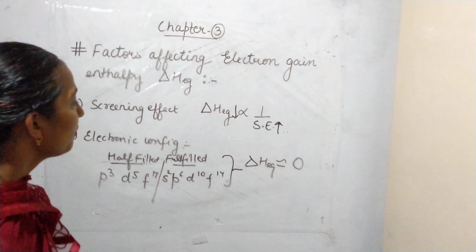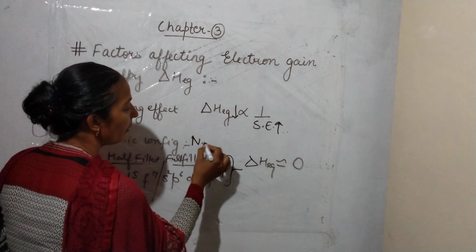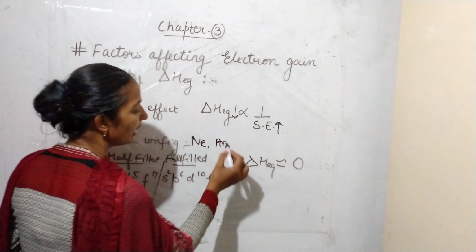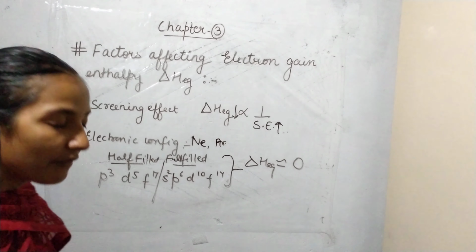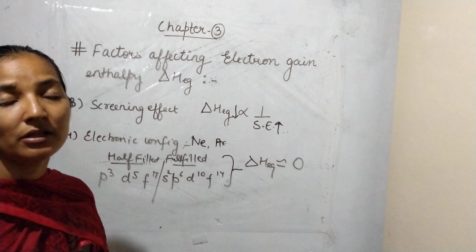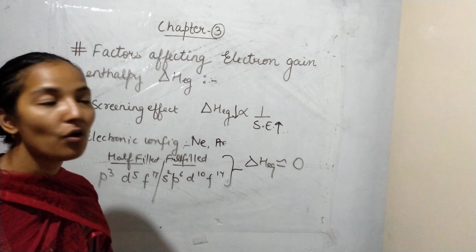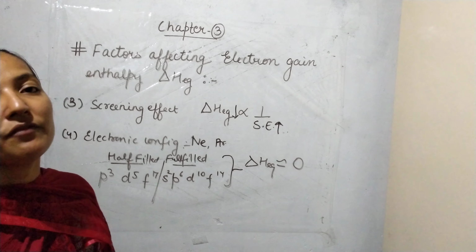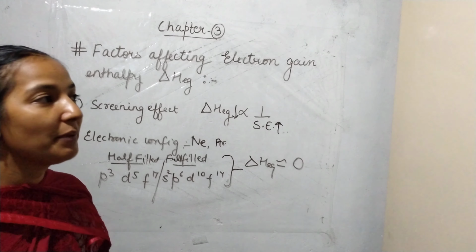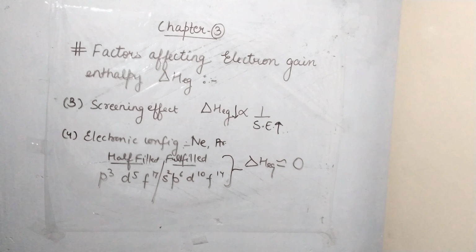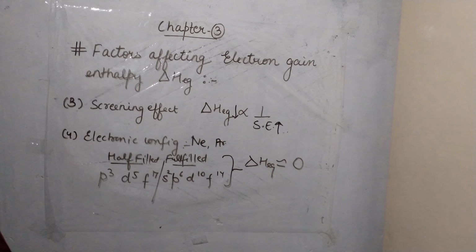Okay. Now one more thing: noble gases like neon, argon and helium have the fulfilled electronic configuration. They are quite stable. That's why they have almost 0 electron gain enthalpy, very lesser electron gain enthalpy across a period. Okay, so these are the 4 factors which affect the electron gain enthalpy of an atom.